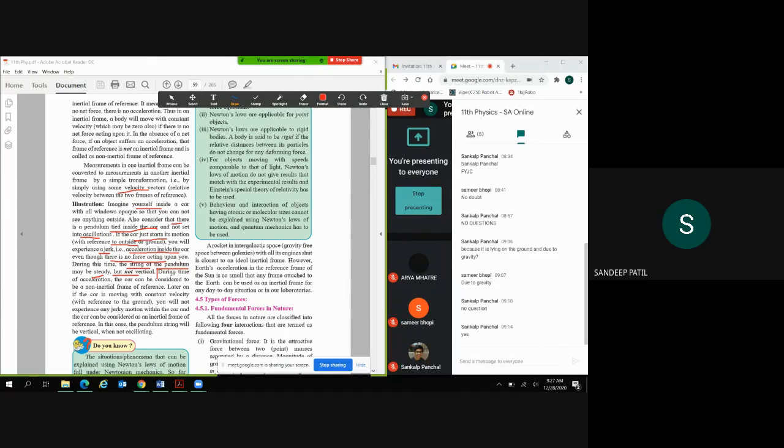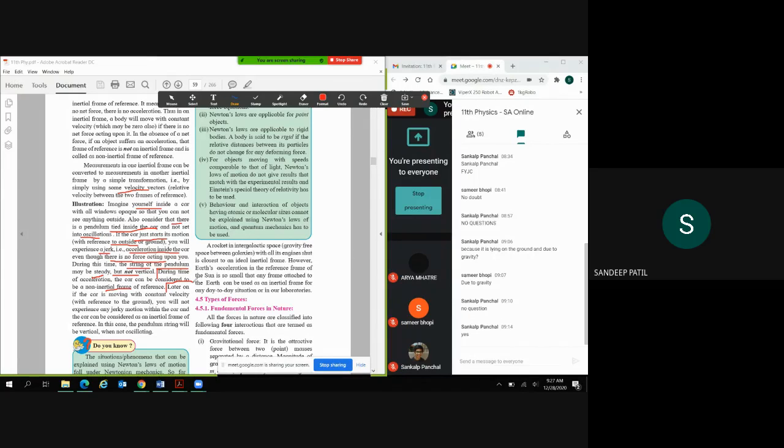So during this time of acceleration, whenever we are trying to start the car, we are just accelerating and we will get this jerk, right? So that jerk can be considered as a non-inertial frame of reference. Later, here we will consider another case later on.